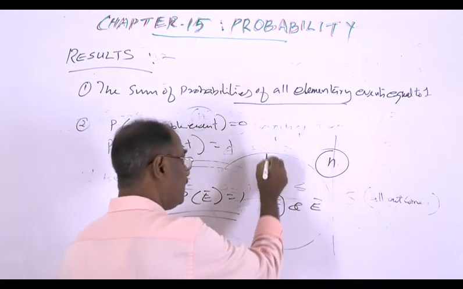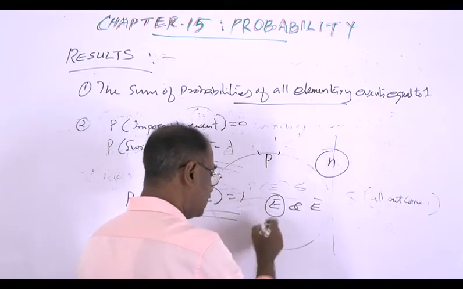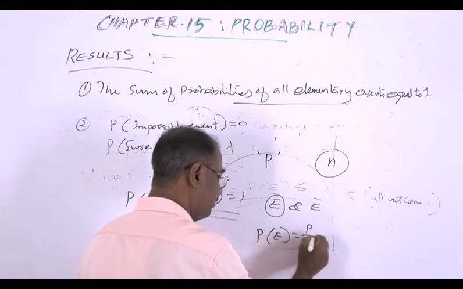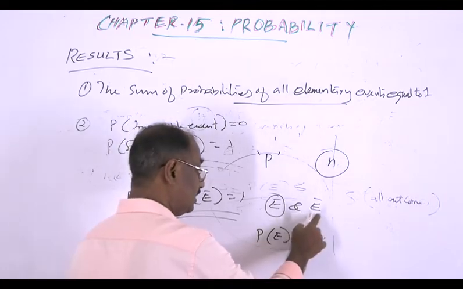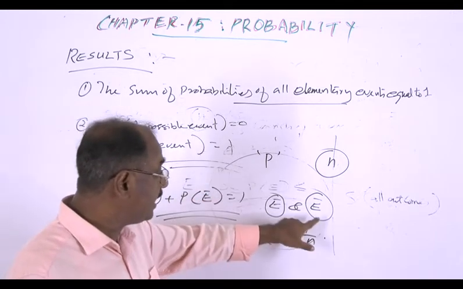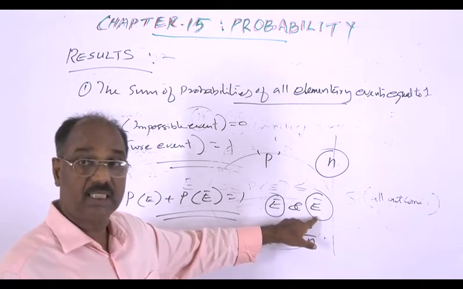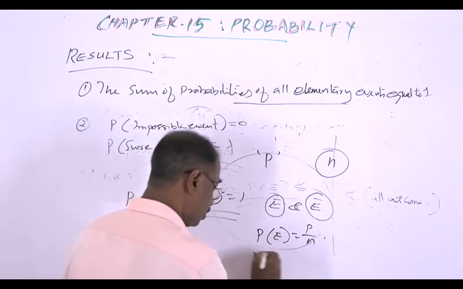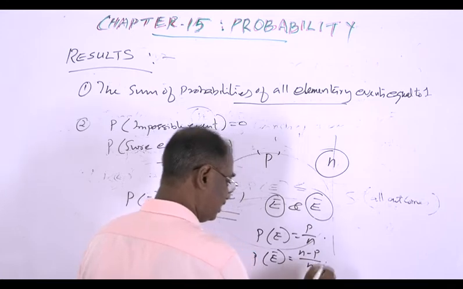And suppose P outcomes are favorable to E, then the probability of E is equal to P by N. In that case, the remaining N minus P outcomes are favorable to E bar, not E. Therefore, the probability of E bar is equal to N minus P by N.